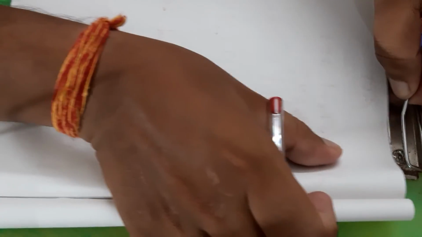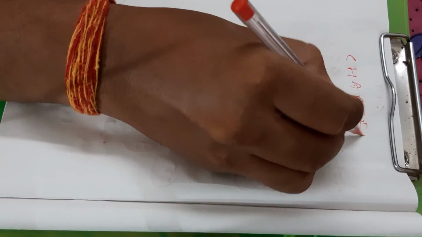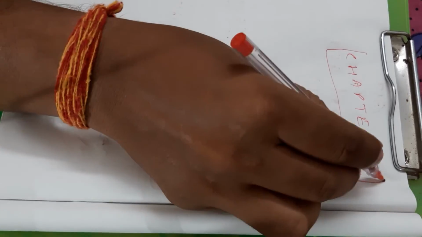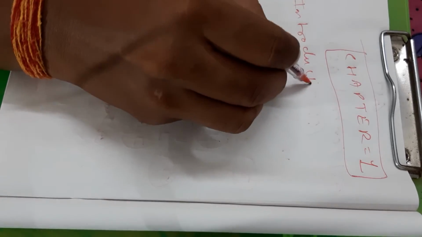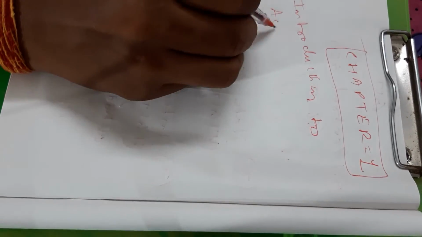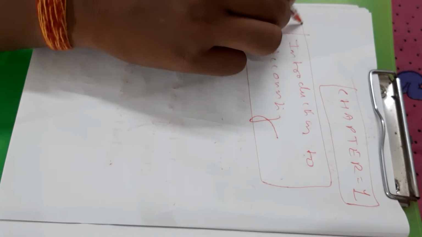Next video you will understand, now I am going to start the next chapter. The name of the chapter is Chapter 1, Introduction to Accounting. This is chapter 1 of your book.